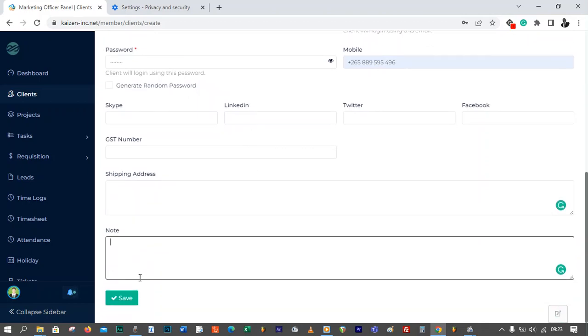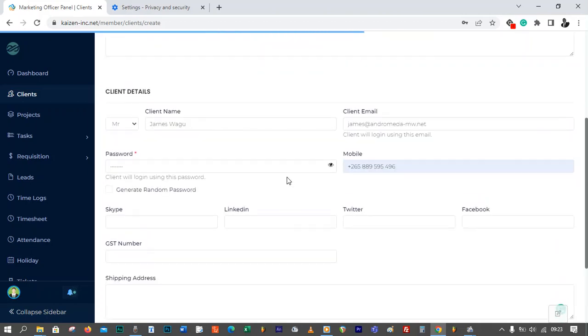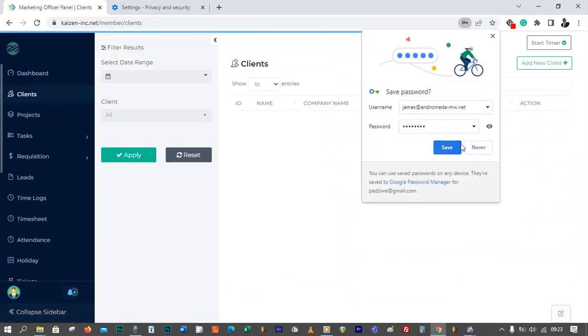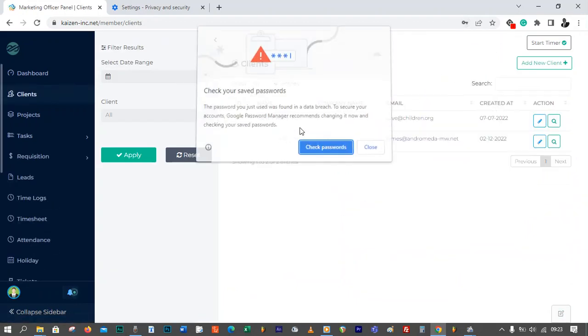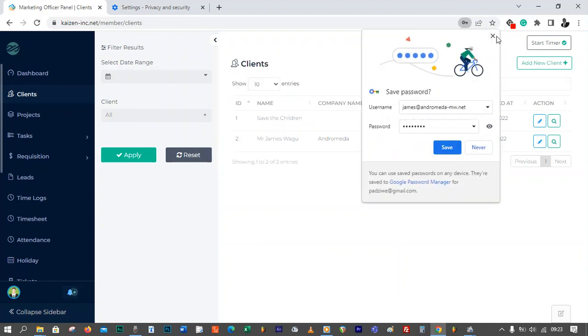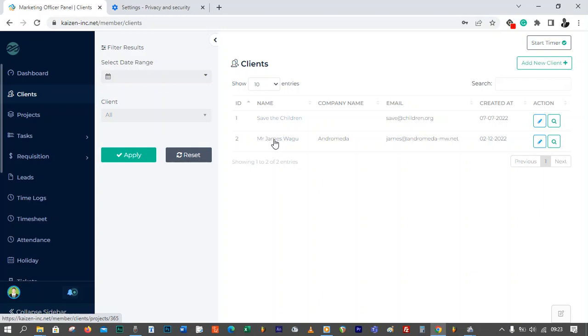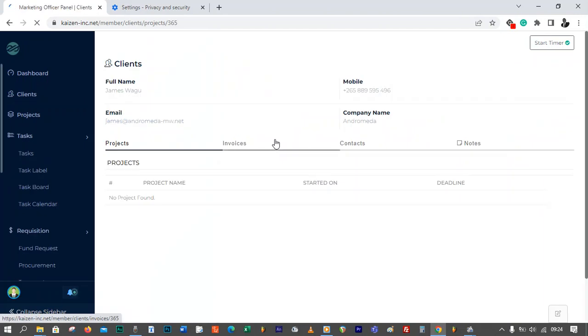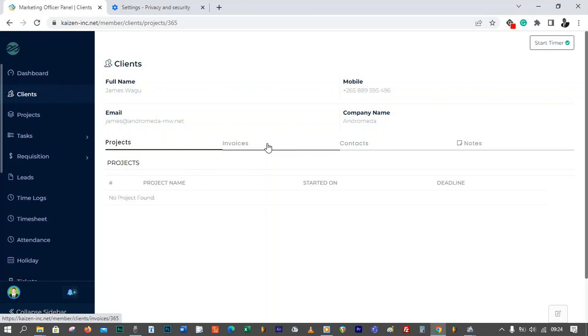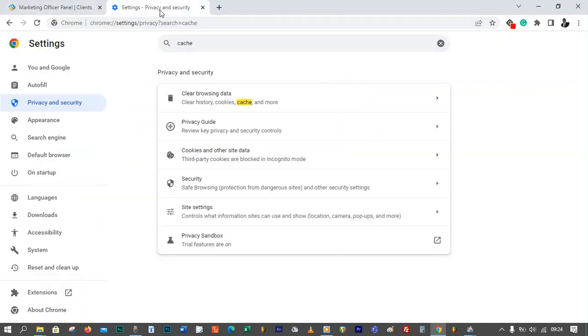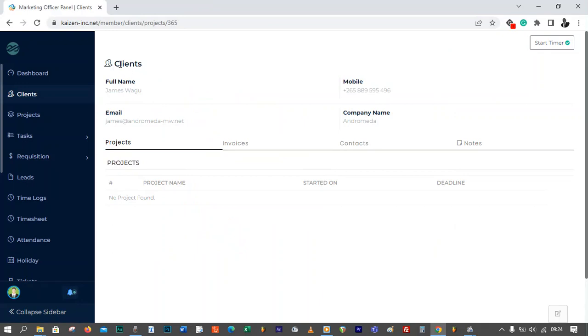That's it. So what Kaizen does, if you do save, it's going to send a notification to this email and say you have been added as a client to this account on Kaizen, right? So you can see now that I am able to view this, James Wagu, as the new client that I've added, but I am not able to delete it because those permissions are not allowing me to do it. All right, so we need to take special note that once you allow these permissions, they are going to take effect right away after you clear the browsing cache. So just make sure that the new changes can take effect.